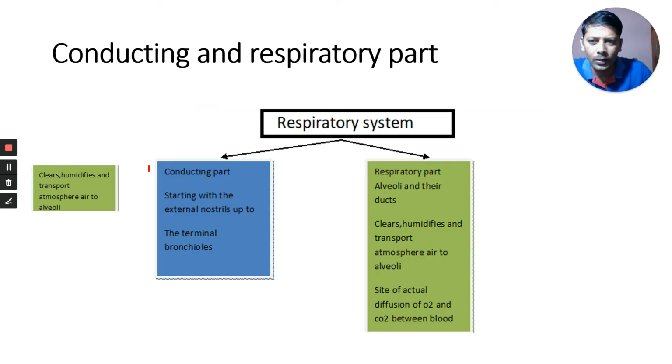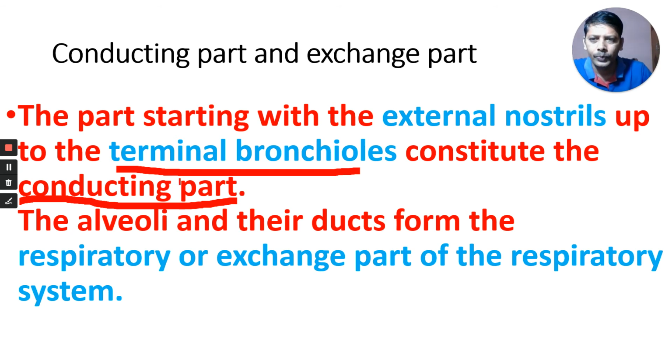The respiratory system consists of two parts: the conducting part and the respiratory part. The conducting part starts with the external nostrils and goes up to the terminal bronchioles.